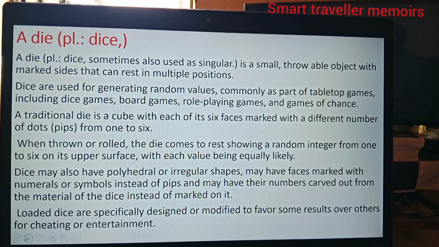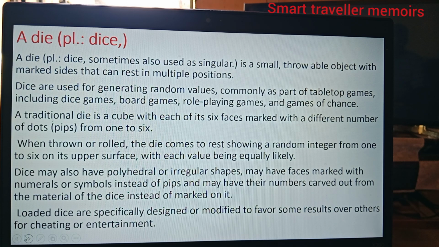Dice are used for generating random values, commonly as part of tabletop games, including dice games, board games, role-playing games, and games of chance. A traditional die is a cube with each of its 6 faces marked with a different number of dots or pips from 1 to 6. When thrown or rolled, the die comes to rest showing a random integer from 1 to 6 on its upper surface, with each value being equally likely.